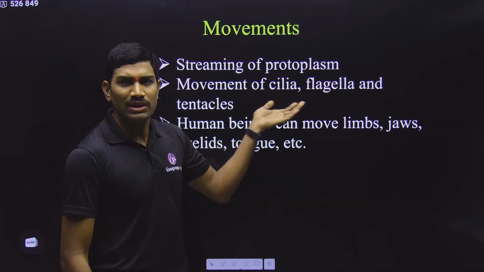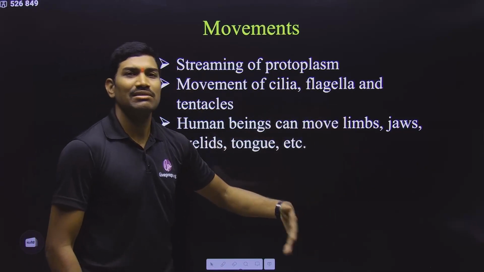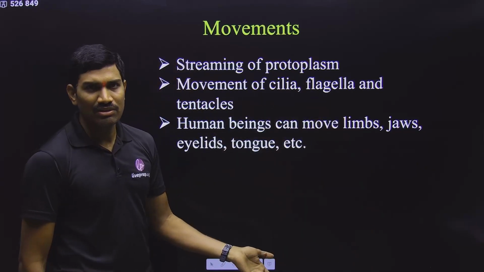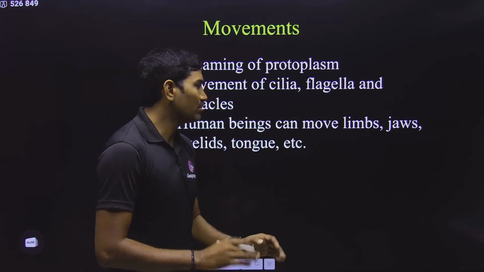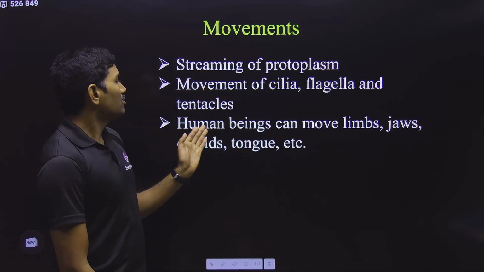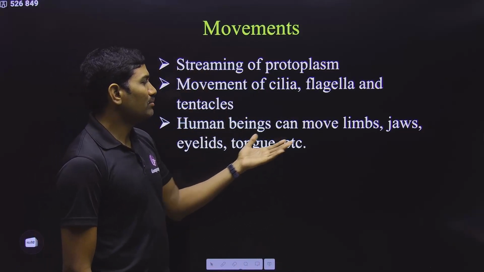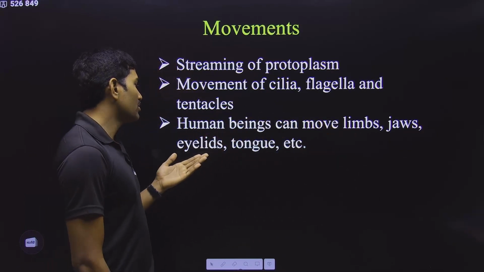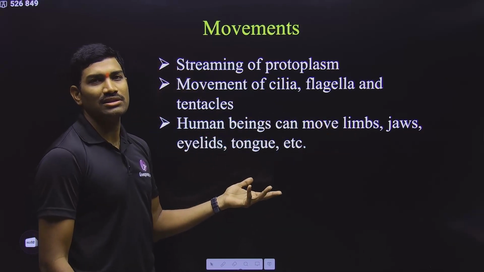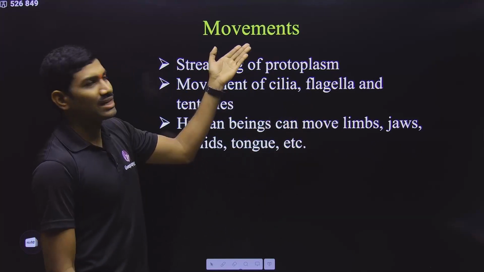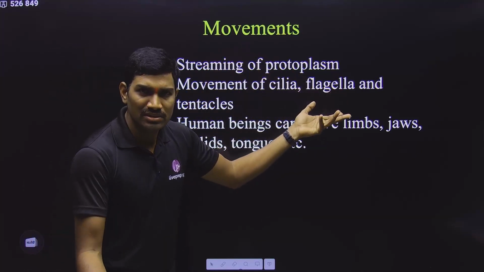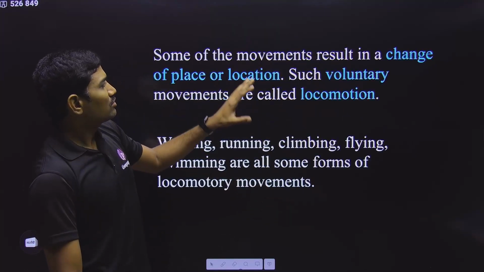Anyhow, regarding these things, we have already covered them in the cell chapter itself. In the regular chapter we covered them, and during the revision also I gave you some examples. Okay, clear. Next one. If you are talking about human beings, we are able to move our limbs, jaws, eyelids, tongue and all these things. The movement of all these is an example of body movements. Okay, this is what they are saying.